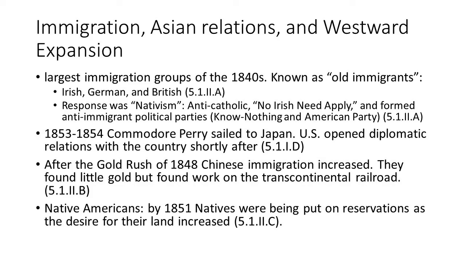Old immigrants are more likely to be Northern and Western European. New immigrants in the 1880s, 1890s, more likely to be Southern and Eastern European and Asian. So there's going to be a lot of nativism. This is kind of anti-immigrant sentiment.